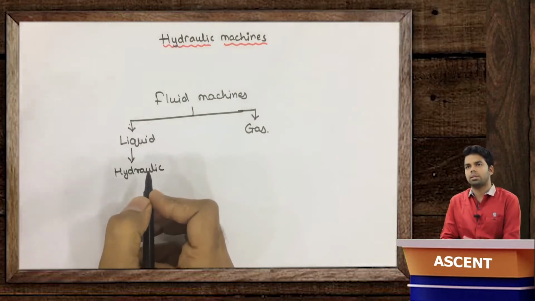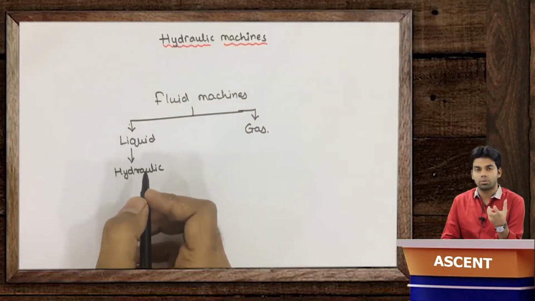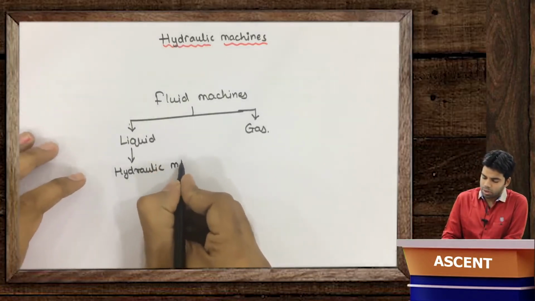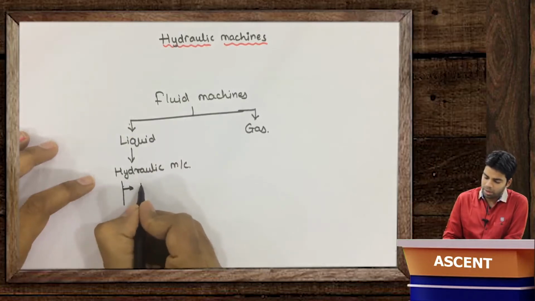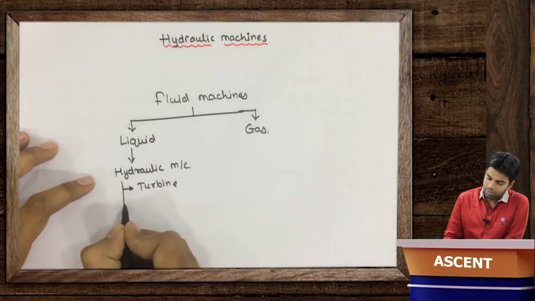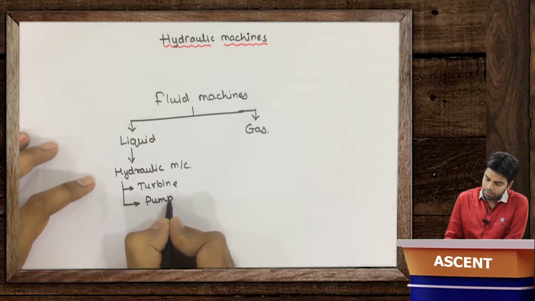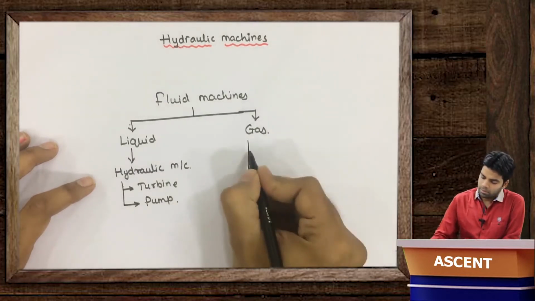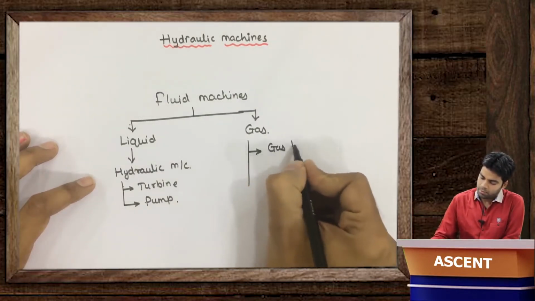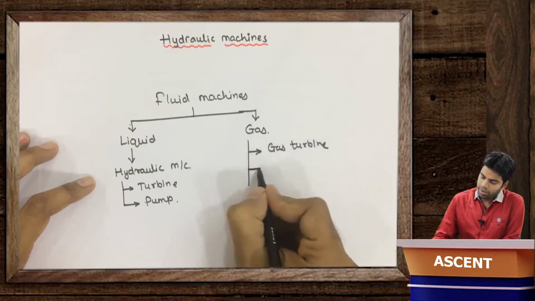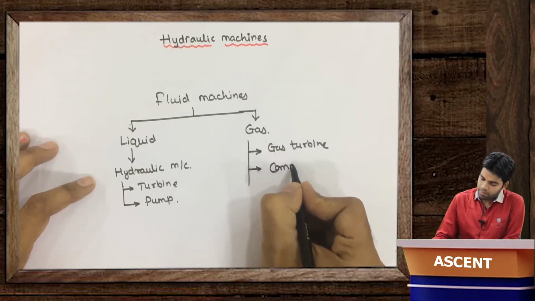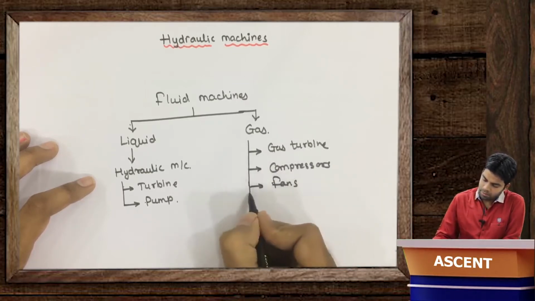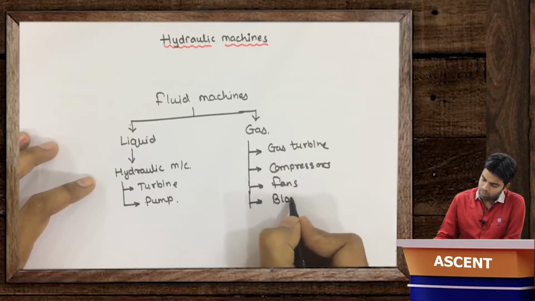because when I say liquid, in almost every case, water is used as that liquid. So when the liquid is used as the working substance, then those machines are called hydraulic machines. It can be either a hydraulic turbine or a hydraulic pump. And when gases are used as the working fluid, then it can be either a gas turbine or gas compressors, or it can be fans or blowers and so on.